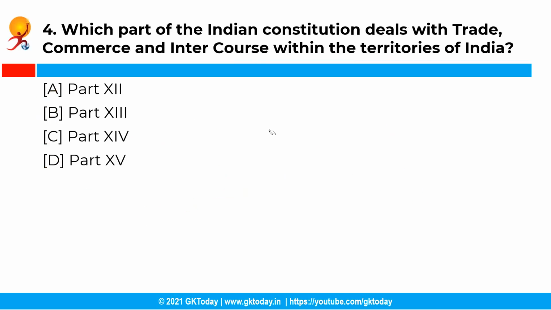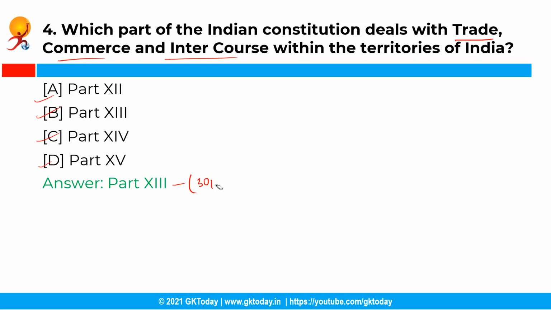Now the next question is, which part of the Indian Constitution deals with trade, commerce and intercourse within the territories of India? Now your options are option A part 12, option B part 13, option C part 14 and option D part 15. So the correct answer is option B, that is part 13.